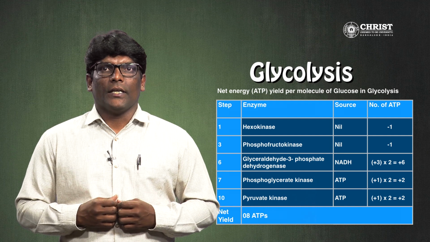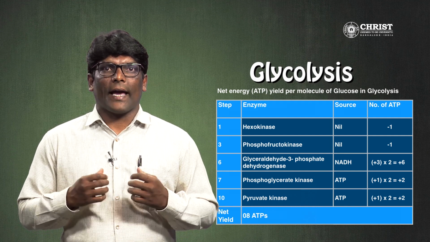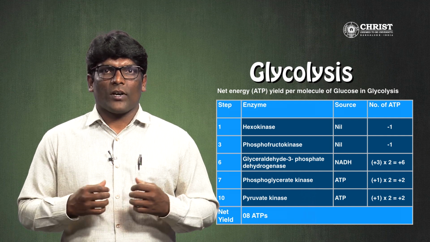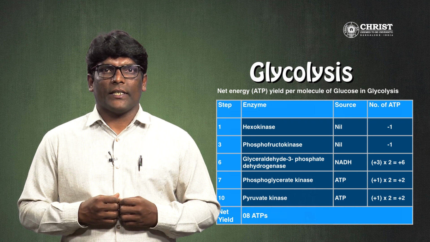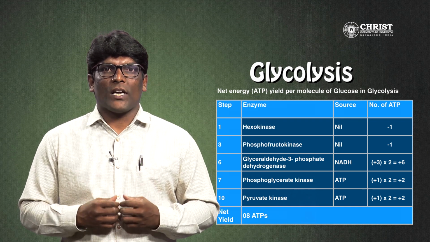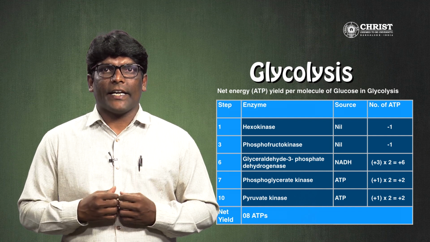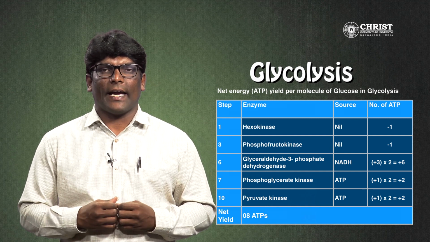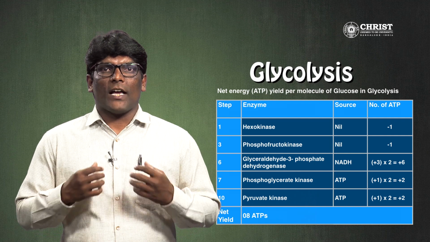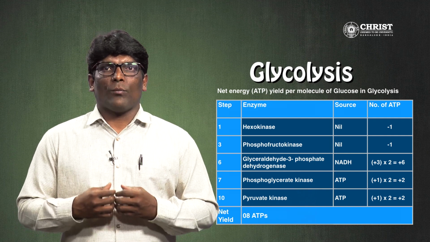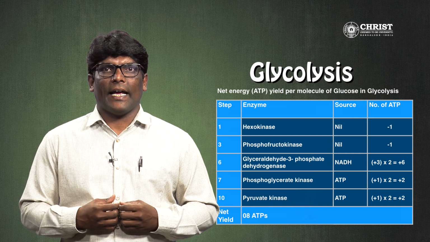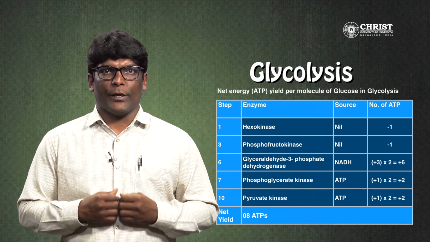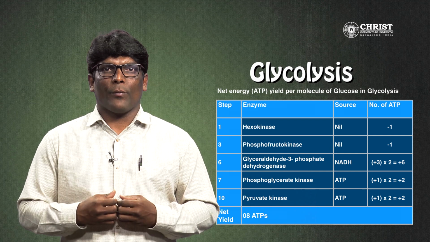Net energy yield per molecule of glucose in glycolysis. Hexokinase, there is no ATP production. Phosphofructokinase, there is no ATP production. In glyceraldehyde 3-phosphate dehydrogenase, you will produce one NADH, which corresponds to 3 ATP molecules. Here you will get 6 ATP molecules. Phosphoglycerate kinase is capable of producing 1 ATP, and pyruvate kinase, then the total net yield of ATPs is 8 ATPs. Energy yield in aerobic glycolysis.